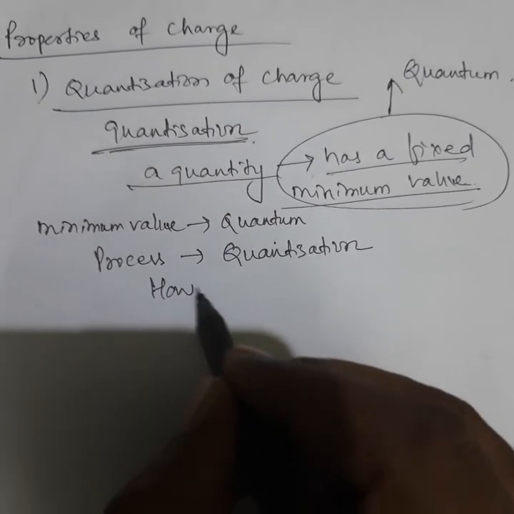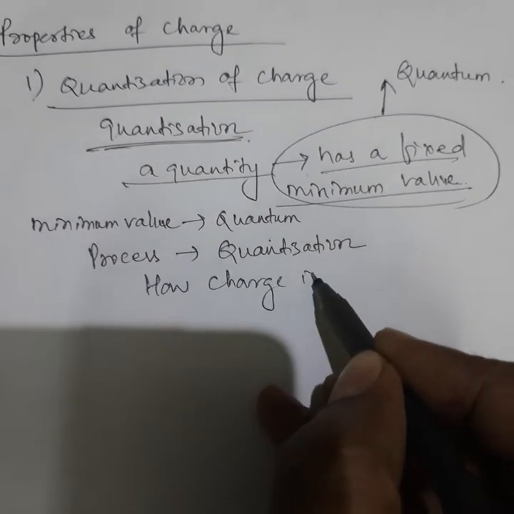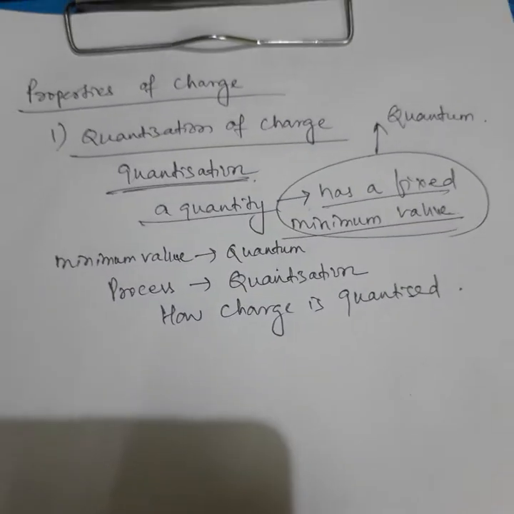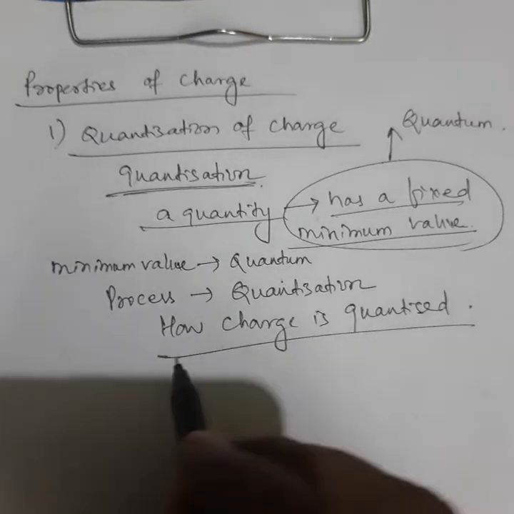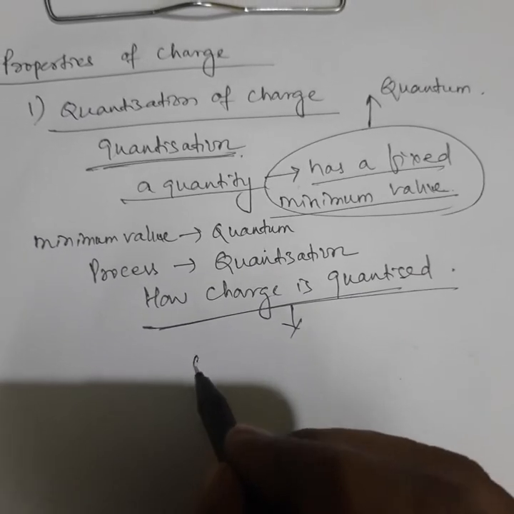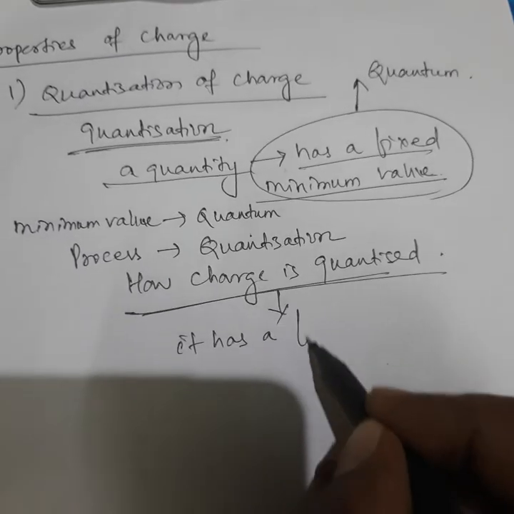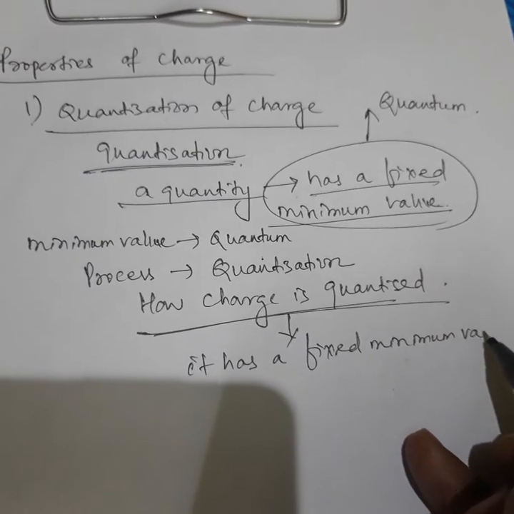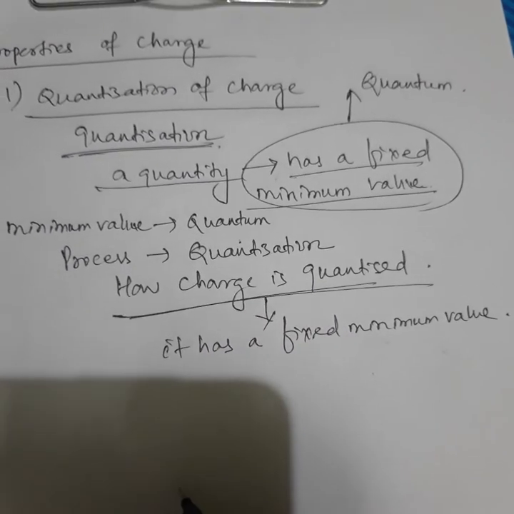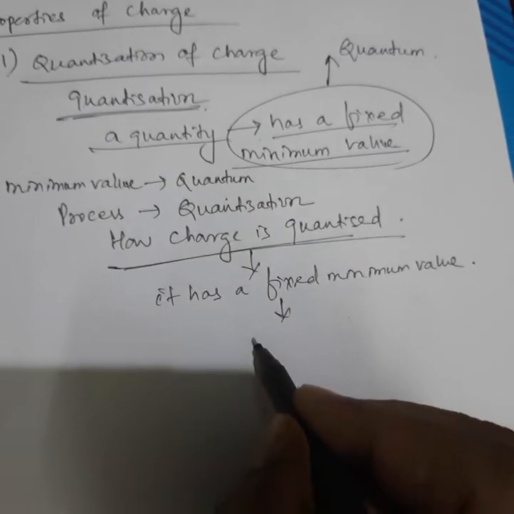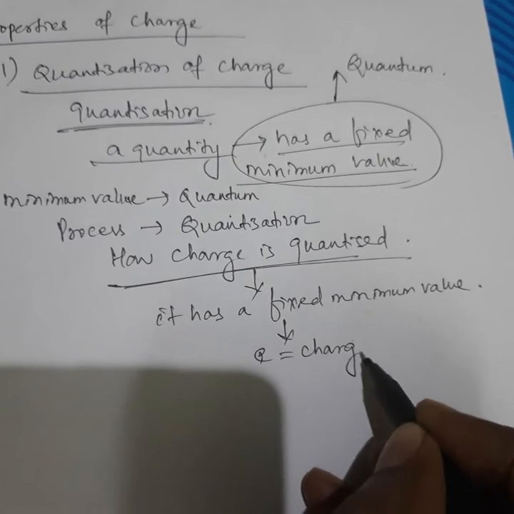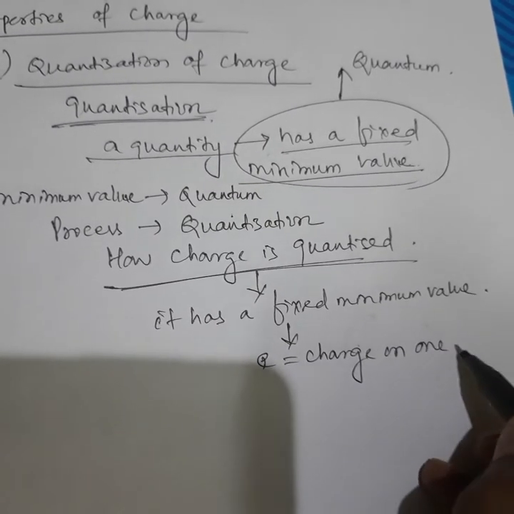Now here we will understand how charge is quantized. Charge is quantized because it has a fixed minimum value. What is its fixed minimum value? That is equal to e, where e is the charge on one electron.